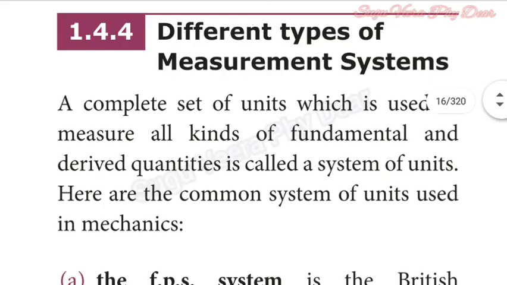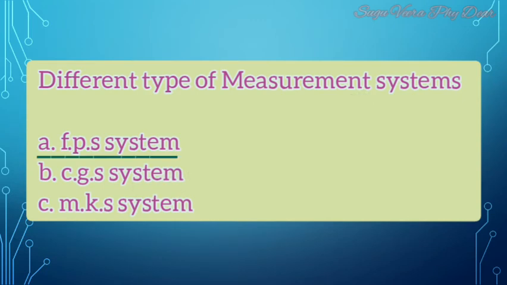Different types of measurement systems. A complete set of units which is used to measure all kinds of fundamental and derived quantities is called a system of units. Here are the common systems of units used in mechanics. There are three types of systems. First one FPS system, second one CGS system, and third one MKS system.